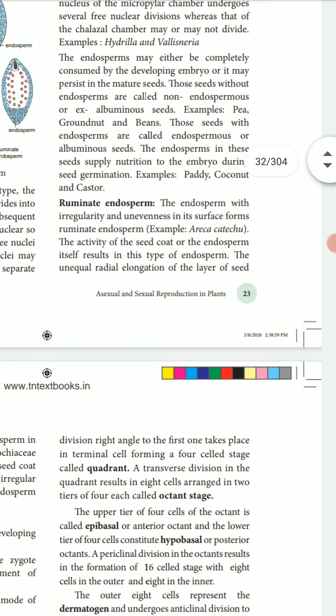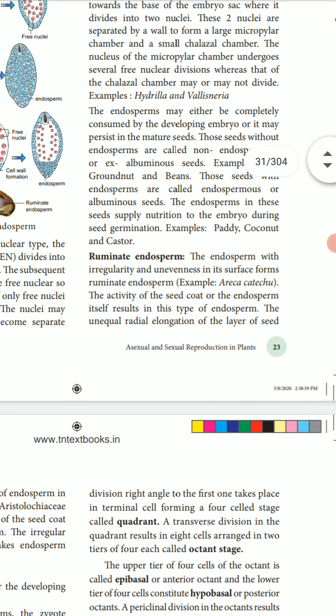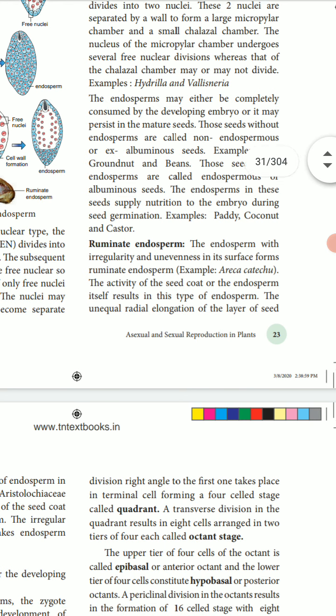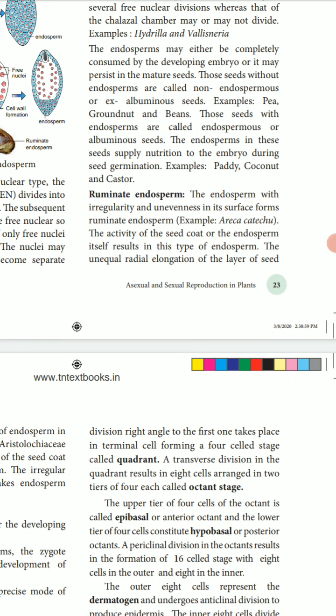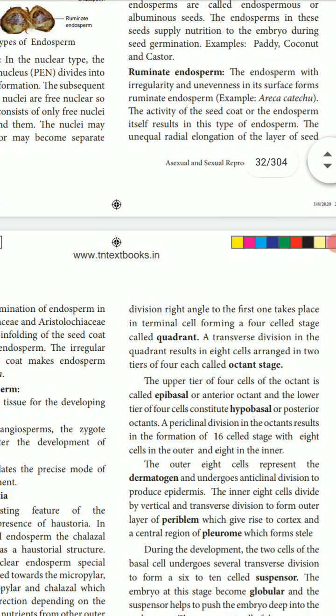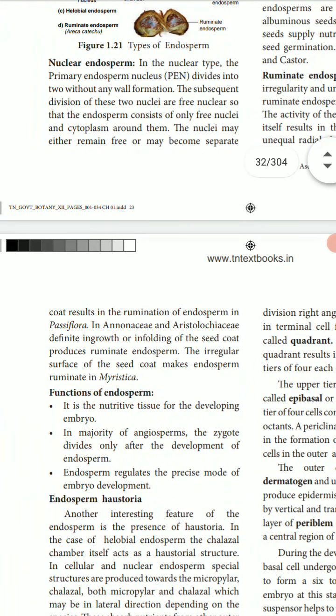Then there are special endosperms and ruminant endosperms. This is a very good example for the endosperm with an uneven surface, the ruminant endosperm. The activity of the seed's endosperm itself results in the type of endosperm, the radicle elongation, and the layer of the seed. Are you able to follow this?